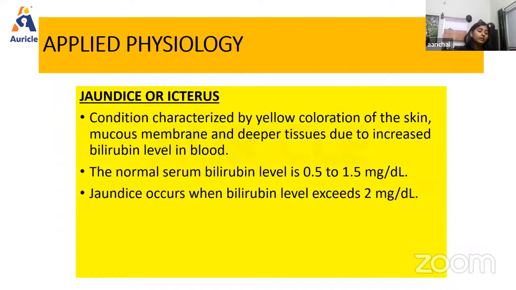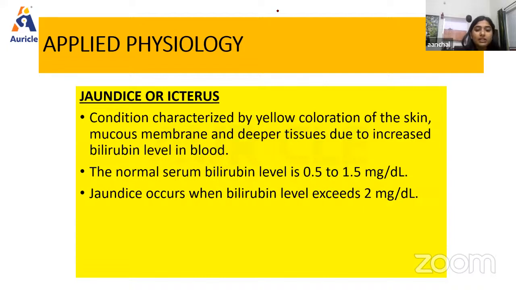Now, the very important clinical condition we have is jaundice. Okay. The other name for jaundice is icterus. It is the condition that is characterized by yellow coloration of the skin, mucous membrane, and deeper tissue due to increased bilirubin level in blood.